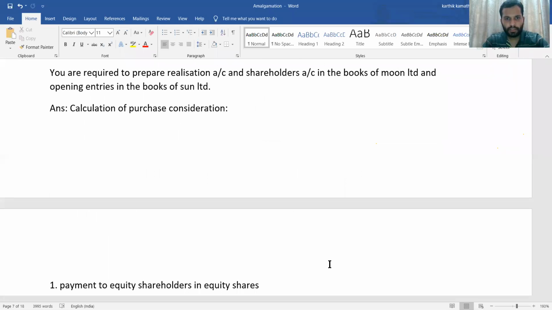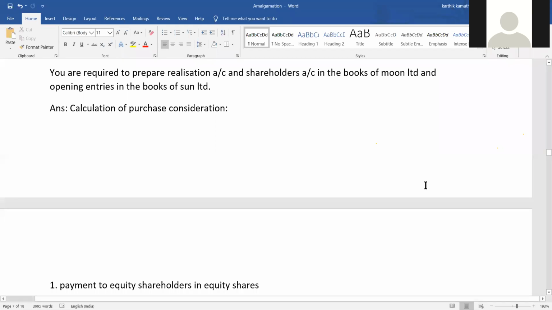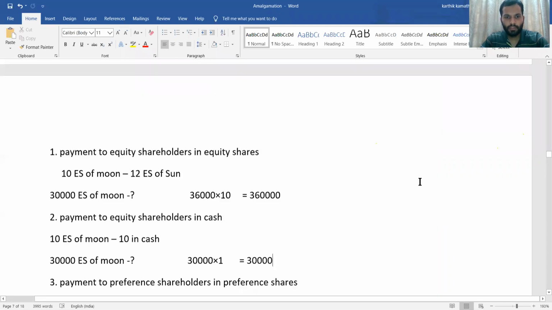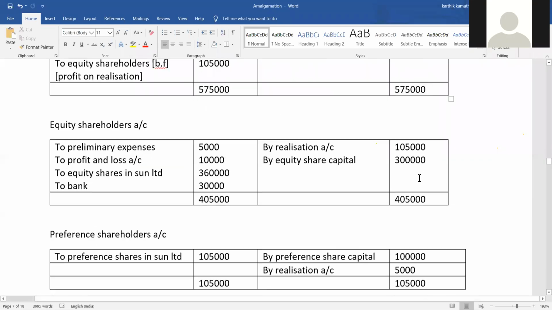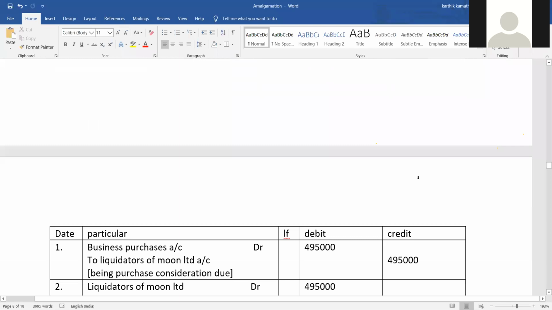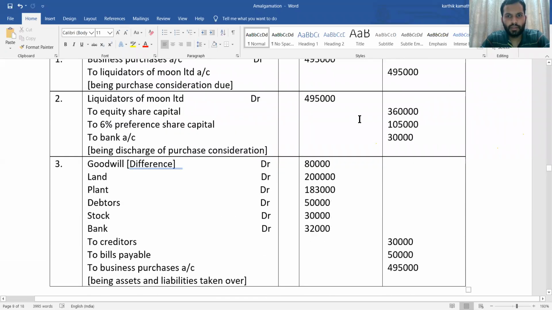Can you just show the bank account, 32,000? Wait. Yeah, 32,000 you have shown in the third entry. Yes. Sun Limited. Yes. This one in the books of transferee company or transferor company? What do you want, journal entry or ledger account?